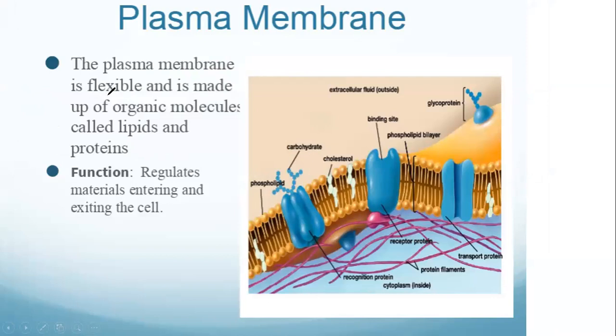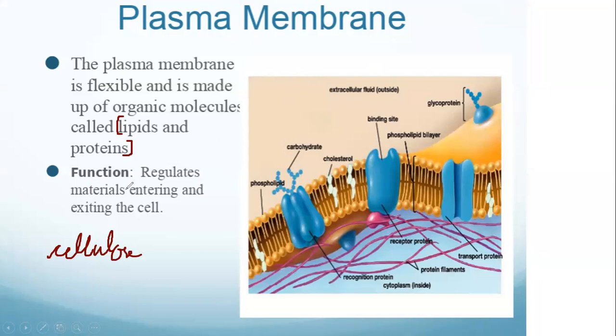The plasma membrane is flexible and is made up of organic molecules called lipids and proteins. Very important: the cell membrane is made up of lipids and proteins, and the cell wall is made up of a component known as cellulose. Cell wall is made up of cellulose, and cell membrane is made up of lipids and proteins.